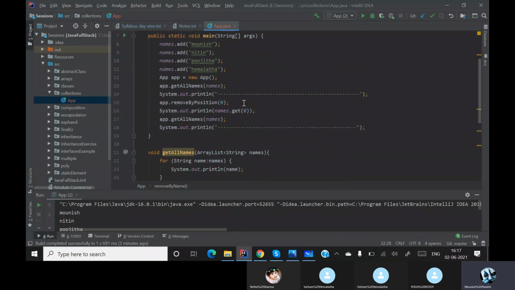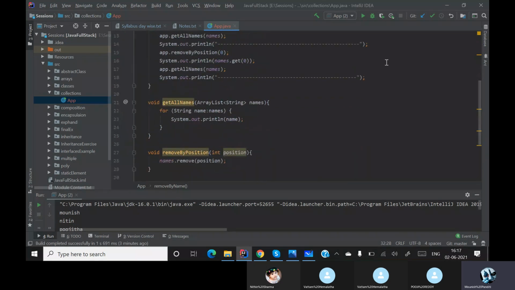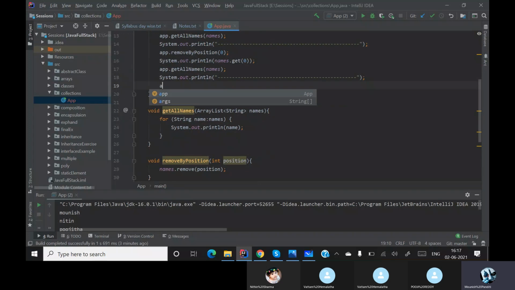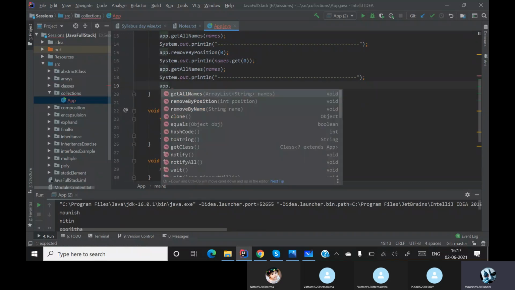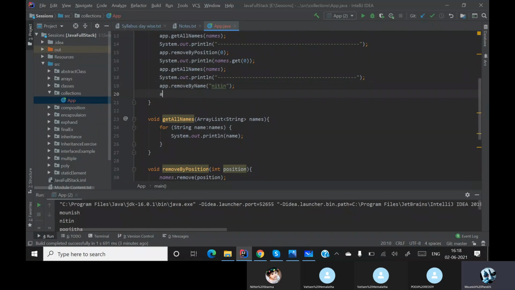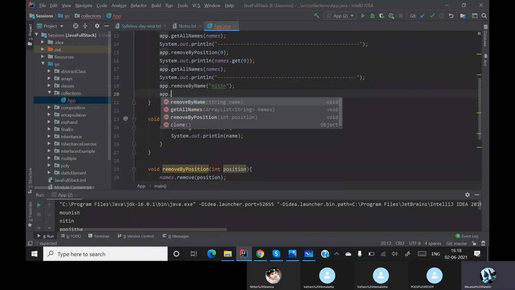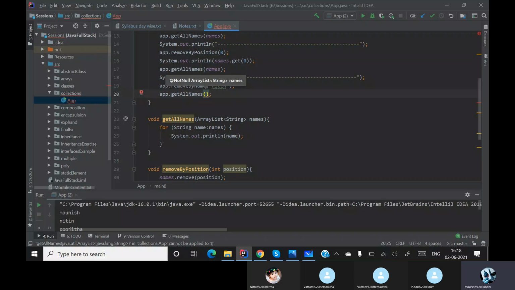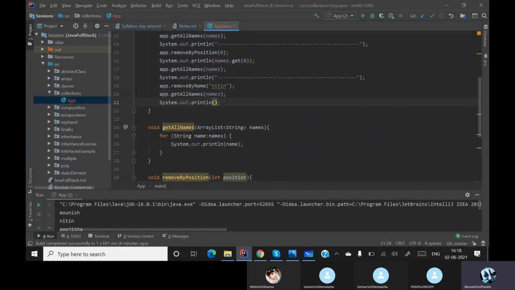Now let me go back over here, and after this let me say app dot remove by name, and here I'll pass Nitin. After passing Nitin, I will get all the names from my names, and then let me pass a separator so that we will understand what is happening.